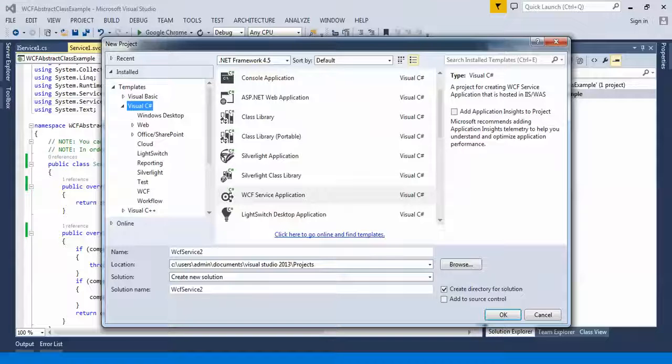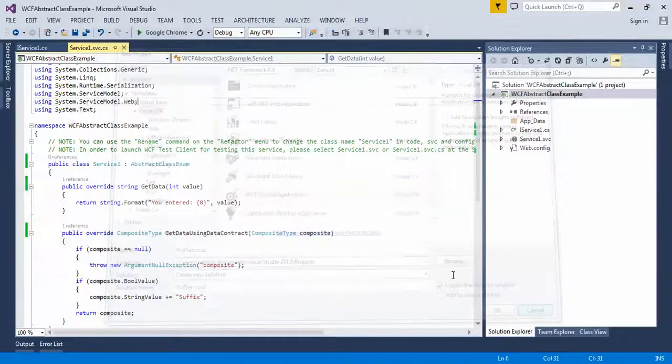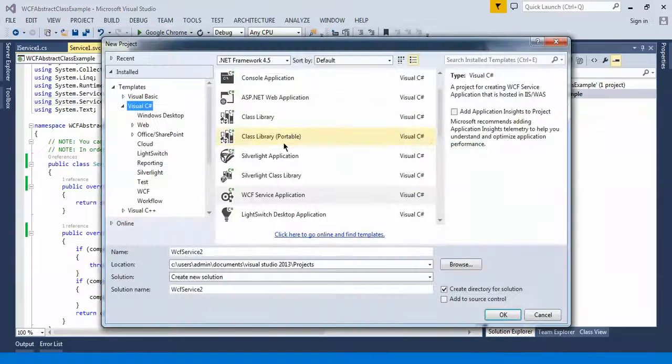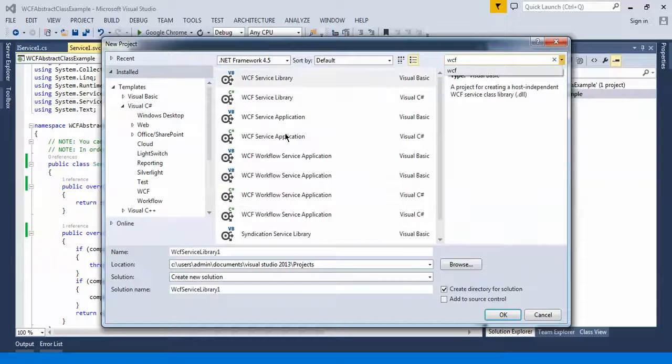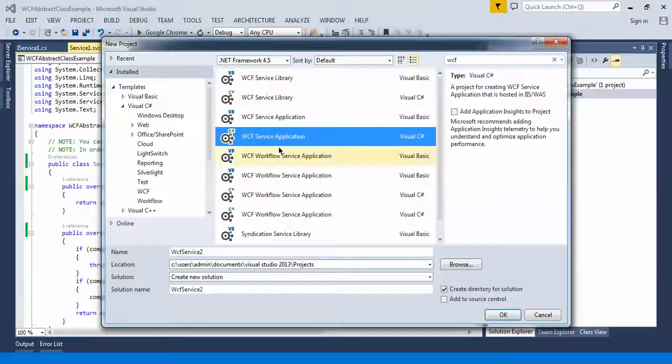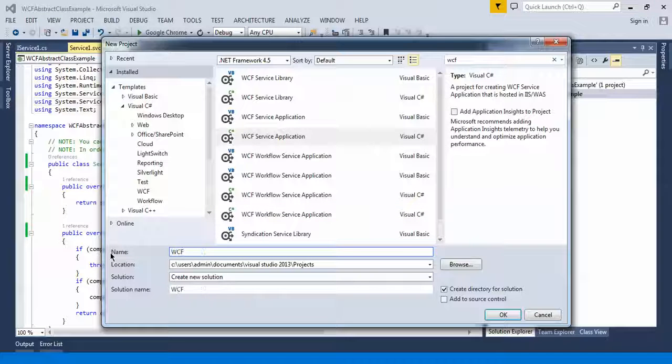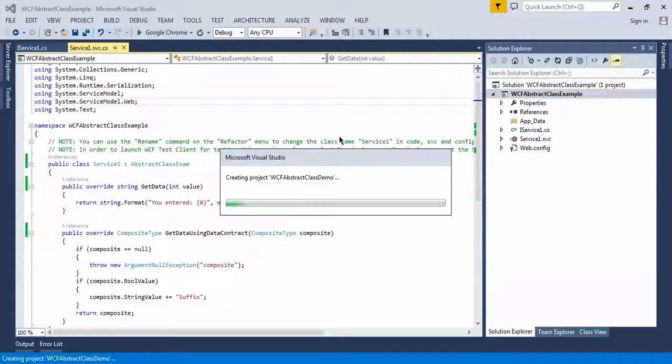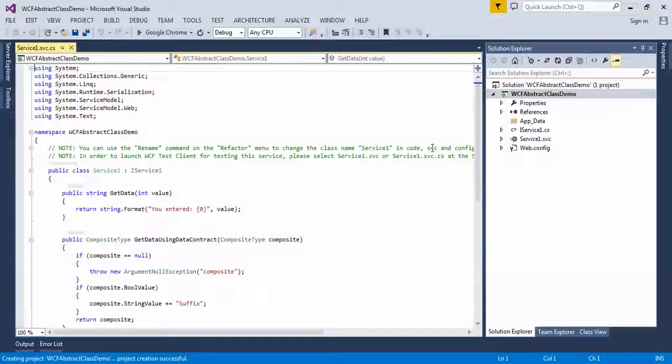What I'll do, I'll create one new project here. File, new project, WCF. It will give me all the templates. I am using .NET Framework 4.5. So let's give the name WCF abstract class demo. Click OK. Now what will happen? It will create one WCF project.